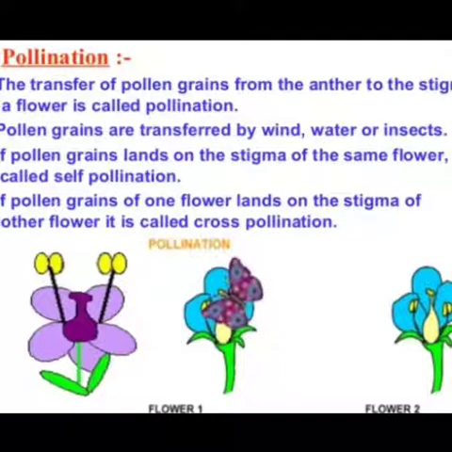If pollen grains land on the stigma of the same flower, it is called self-pollination. If the pollen grains from the anther are transferred to the stigma of the same flower, then it is self-pollination. If the pollen grains of one flower land on the stigma of another flower, then it is known as cross-pollination.